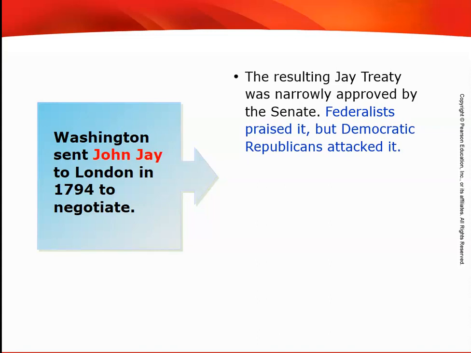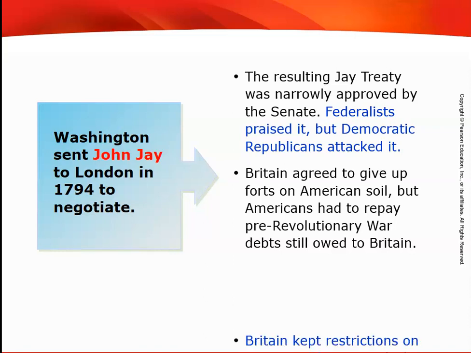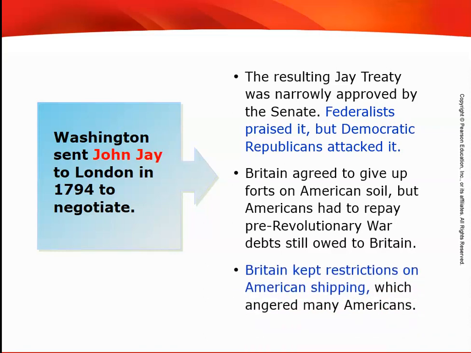Washington will send John Jay, the Chief Justice of the Supreme Court, to London in 1794 to negotiate. He will be there for an entire year, negotiating a treaty which most people didn't like. The resulting Jay Treaty, which comes from the executive branch but then goes to the Senate, was narrowly approved.